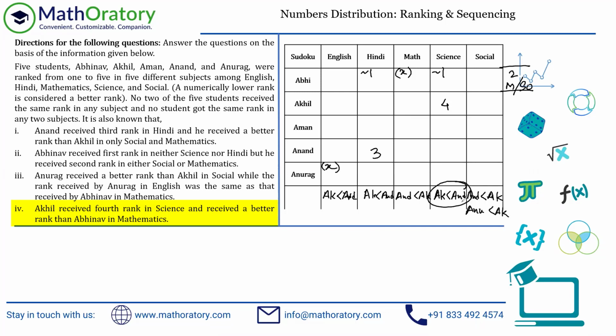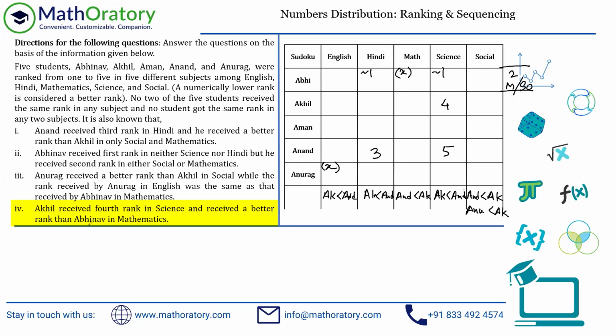So if you look at this, Akhil is less than Anand, right? So Anand has to be 5. Typically I don't do these kind of things in the first go, but because this is so direct that I've just written it. So Akhil is less than Anand, right? If Akhil is 4, the only possible value for Anand is 5. All the values are 1 to 5. So great. So this gives us a couple of things.